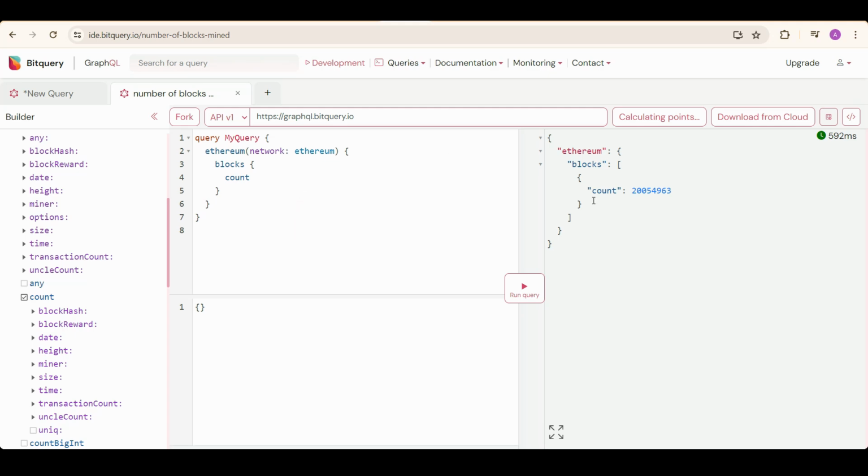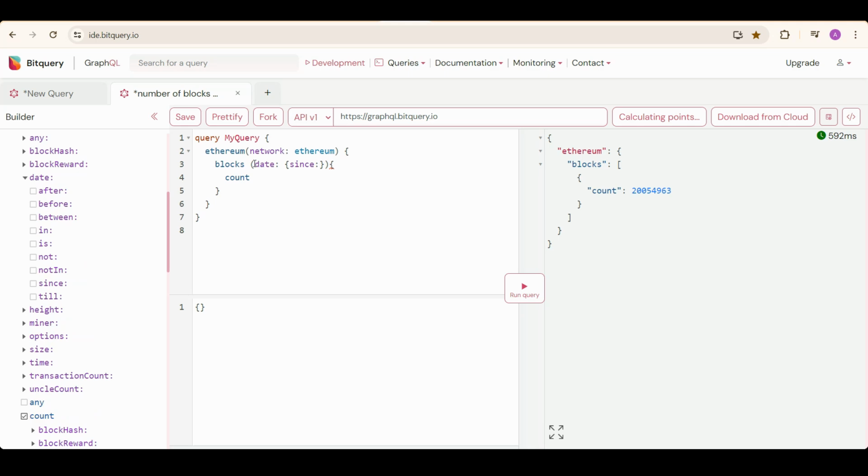One more thing. For every query you run, some points are deducted from your account. If you have registered as a developer, which is a free account, then you get 10,000 points per month. And you'll need to optimize your queries for the specific data that you need. To optimize the query, you should mostly use the date filter. Now if I just want the number of blocks mined today, I'll put in today's date in since. Now I'll run this query and I'll get the number of blocks mined today only.